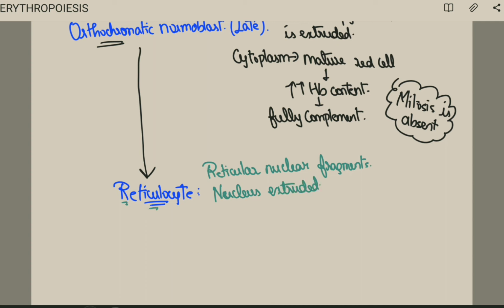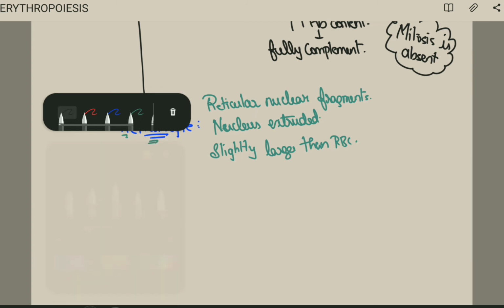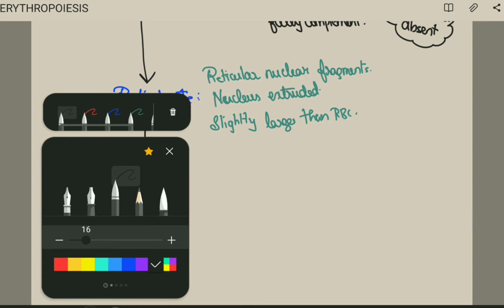And this reticulocyte, very important, is slightly larger than RBC. Yes or no? Larger than RBC. If you look at the size, it keeps on decreasing, and yes, the reticulocyte will be slightly larger than RBC. Reticulocyte. Okay, fine. Now, next what really happens? There will be erythrocyte. That is the mature erythrocyte.